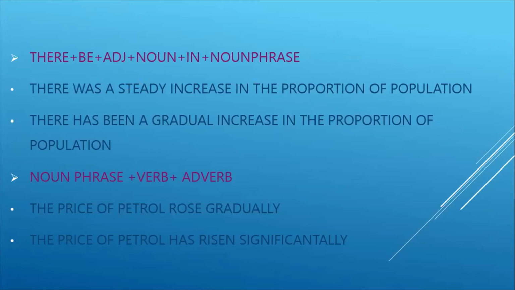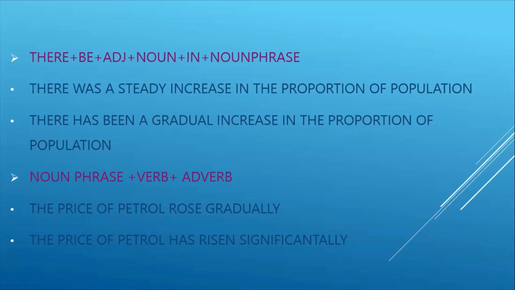For example, if the question has given different percentages of population, and it is on a rise, if the line graph is increasing and showing an increase, in order to show that trend, here we can use the structure. Be can be changed as is, was, or will, or something like that. Be is a representation, as you know from the basic grammar, is or was, and can be changed according to the tense.